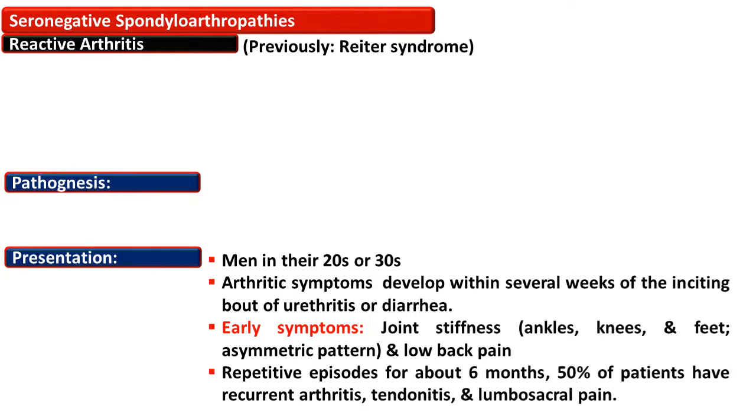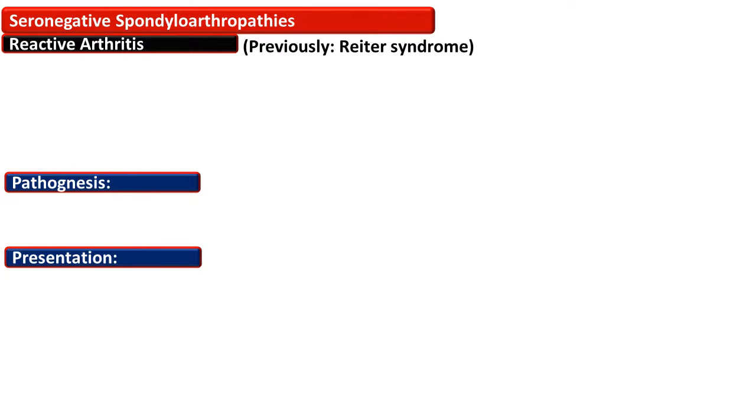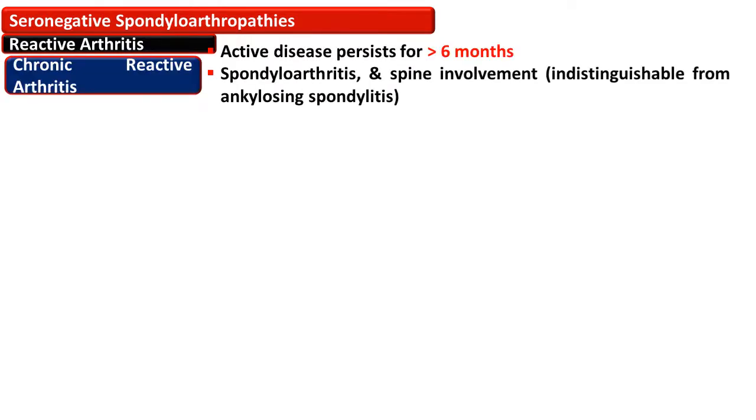It occurs in men in their 20s or 30s with arthritic symptoms following urethritis or diarrhea, and this arthritis involves the ankle, knee, and feet asymmetrically with low back pain and joint stiffness. Episodes repeat for about 6 months, and 50% of the patients have recurrent arthritis, tendinitis, and lumbosacral pain. If the disease persists for more than 6 months, it is termed chronic reactive arthritis.